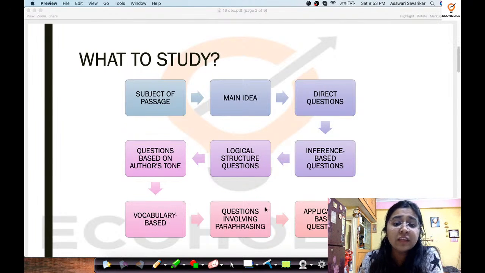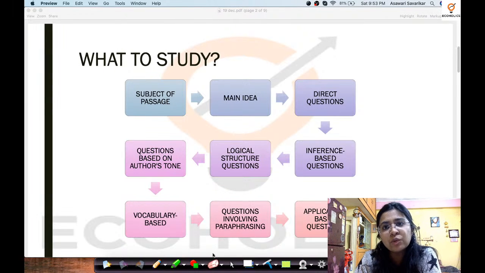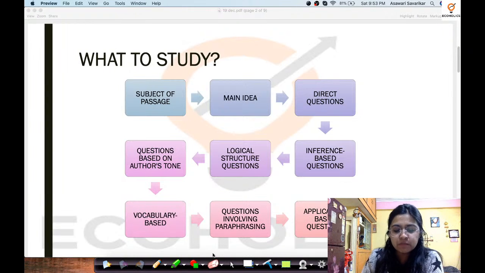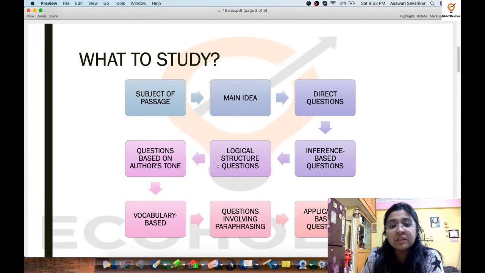Okay, then you have questions involving paraphrasing. Now, questions involving paraphrasing are normally not given in Paper 2, but again you cannot deny the fact that they might be asked. Paraphrasing just means that you are going to write a certain statement in your own language.